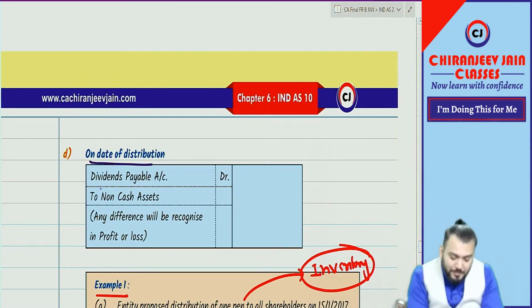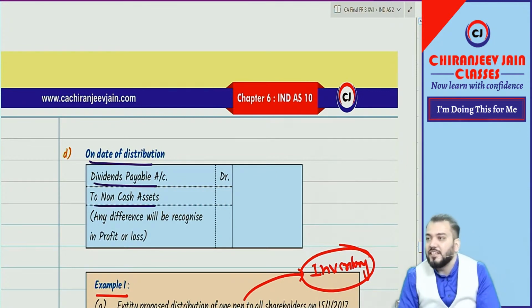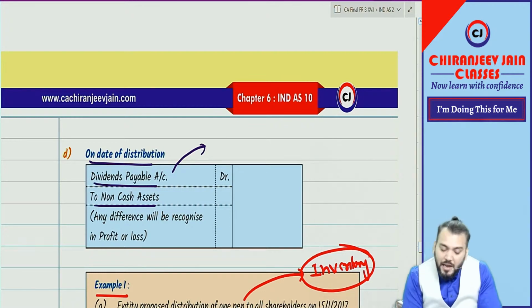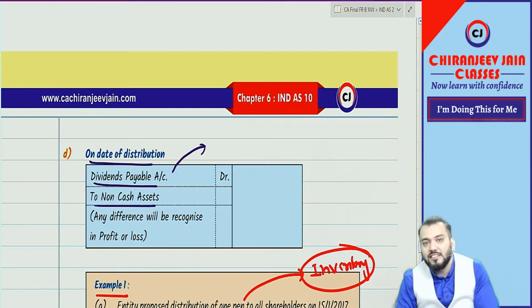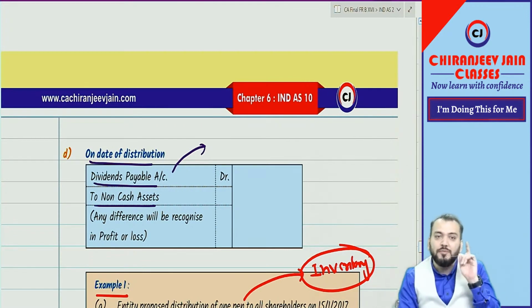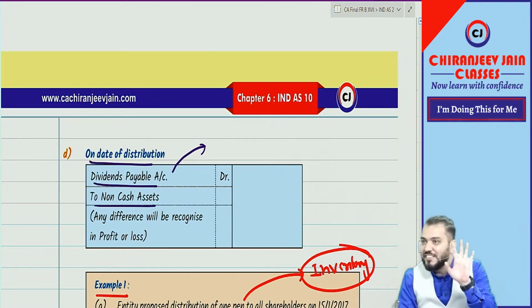Then distribution journal entry. What will the distribution journal entry be? Dividend payable account debit to non-cash asset. Dividend payable will be at the carrying amount, and non-cash asset means it can be inventory, it can be property, plant, equipment, etc. So it will be at carrying amount as per respective Ind AS. If it is inventory, we have already applied Ind AS 2. If it is property, plant and equipment, we already applied Ind AS 16. So the carrying amount as per respective Ind AS will be derecognized.